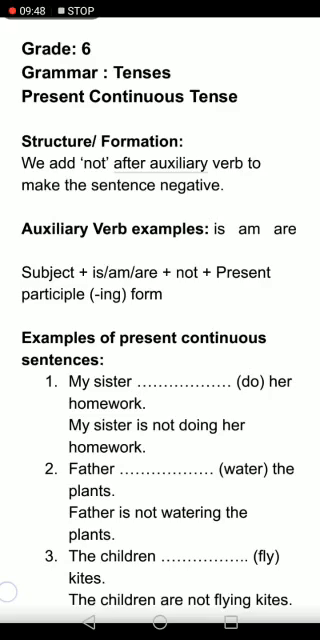Then just write the same, the plants, the children. Now the children are plural. So with the plural we use the auxiliary verb are. The children are. And you are going to add ing with fly, it will become flying. The children are flying the kites. Make it negative. The children are not flying kites. My sister is not doing her homework. Father is not watering the plants. The children are not flying kites.